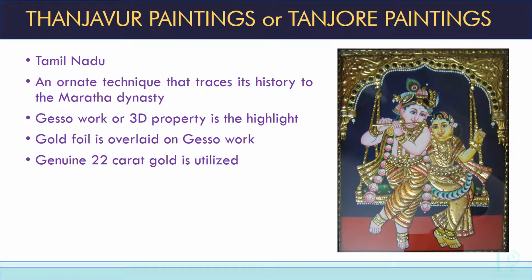Tanjavur paintings or Tanjore paintings. From the name itself, it's evident Tanjavur paintings belong to Tamil Nadu. It's an ornate technique that traces its history to the Maratha dynasty. And gesso work or 3D property is the highlight. From the picture itself, you can see that it is having a 3D property. So 3D property or gesso work is the highlight of Tanjore paintings, and gold foil is overlaid on gesso work. This is genuine 22 karat gold. Okay, this is not gold plated. This is genuine 22 karat gold which is used for Tanjore paintings. So you can see how beautiful they are. It belongs to Tamil Nadu.